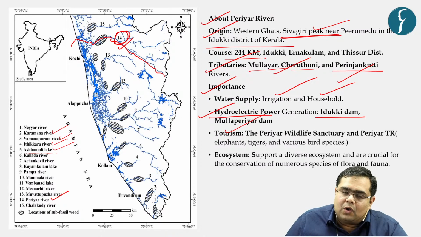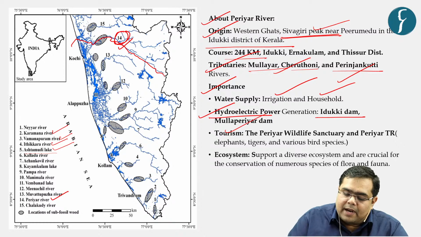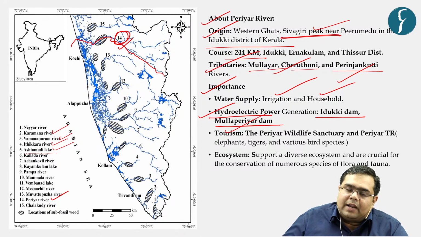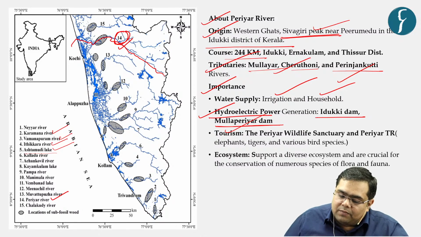This information is especially important for the new students who are joining us, that Periyar Dam is always in controversy between Kerala and Tamil Nadu, and again and again it appears as a part of news.